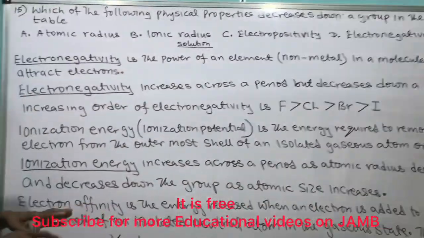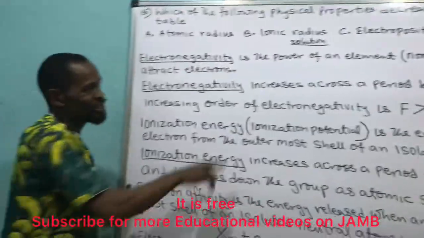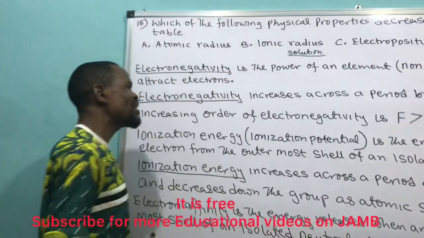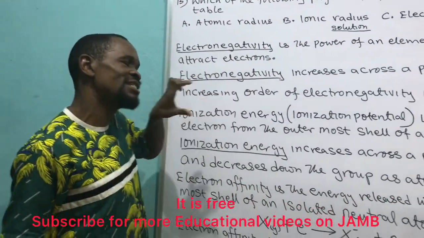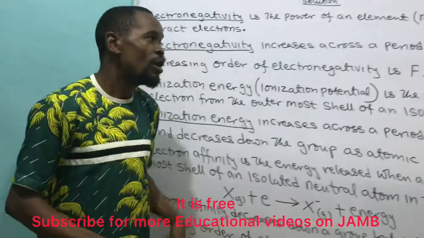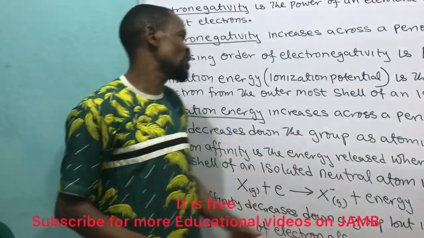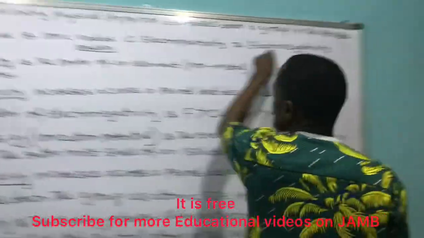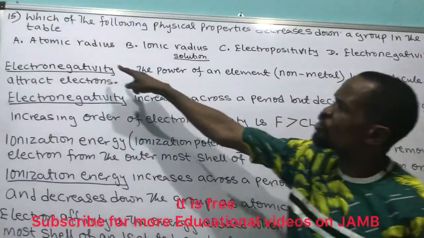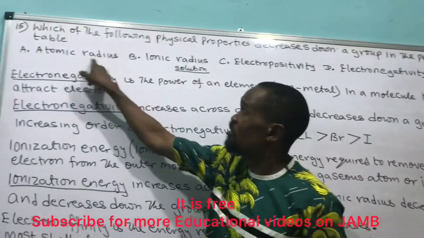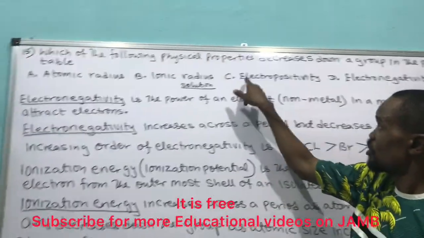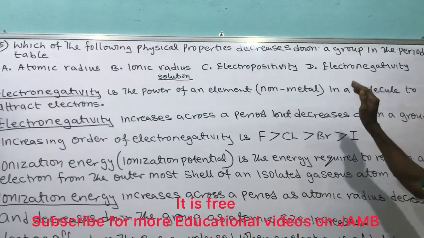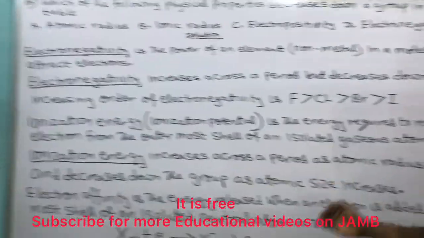Among these listed, atomic radius, ionic radius, electropositivity, only electronegativity is the one that decreases down the group.